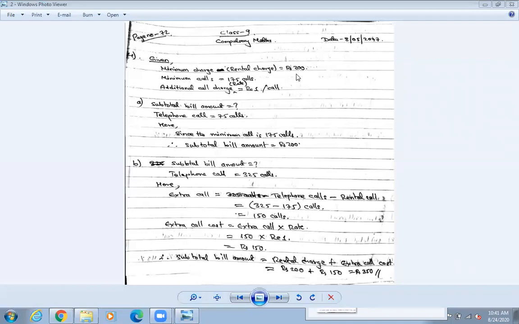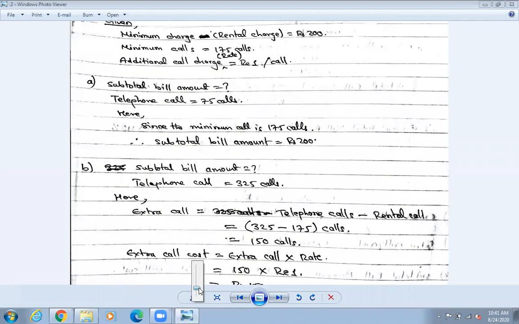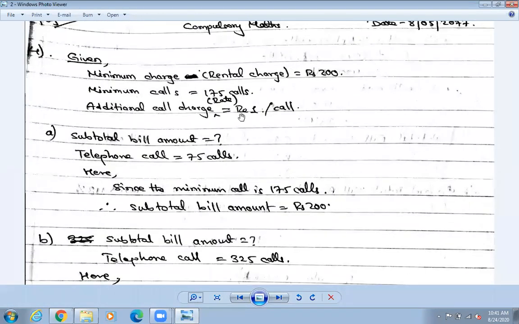If the charge for additional call, I told you just before also, additional call means rate. Whatever extra calls you make, that will cost rupees 1 per call, like 1 rupee for one call, 2 rupees for two calls. Rupee 1 per call, we write down as RE, the singular form of rupees.